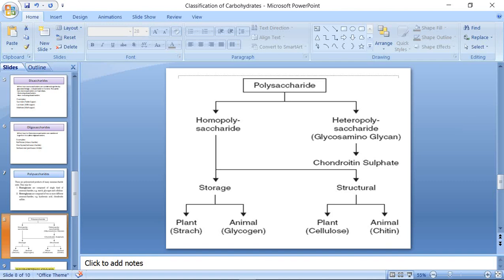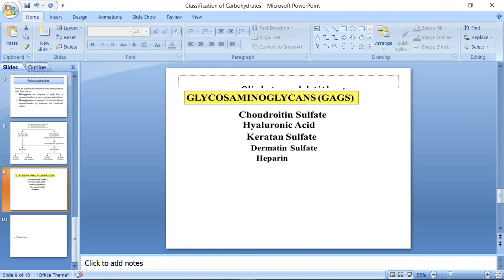Starch will be an example for plant storage homopolysaccharide. Glycogen will be an example for animal storage homopolysaccharide. Under structural, examples will be cellulose and chitin. Heteropolysaccharides are also called glycosaminoglycans. It includes chondroitin sulfate, hyaluronic acid, keratan sulfate, dermatan sulfate and heparin.